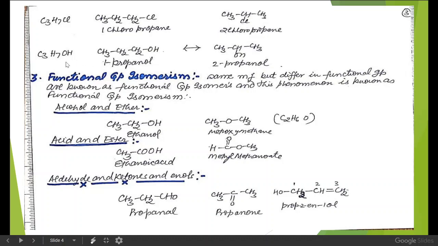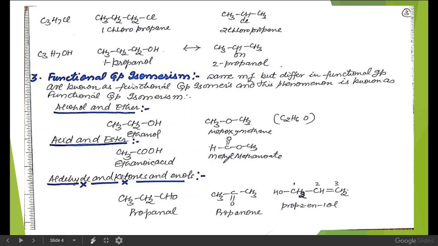Now, another example is 1-propanol and 2-propanol. Both these compounds have the same molecular formula C3H7OH. Here the OH is present on the first carbon atom, and here the OH is present on the second carbon atom. So they are position isomers of each other. Another example is orthoxylene, metaxylene and paraxylene. Here the position of the methyl group differs.